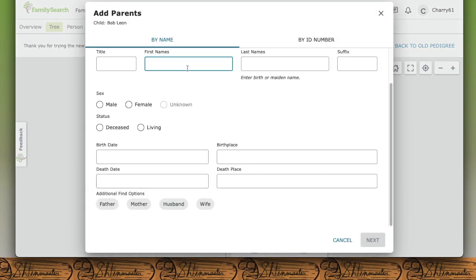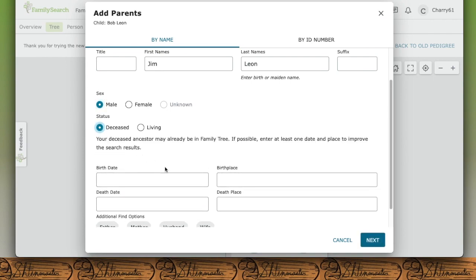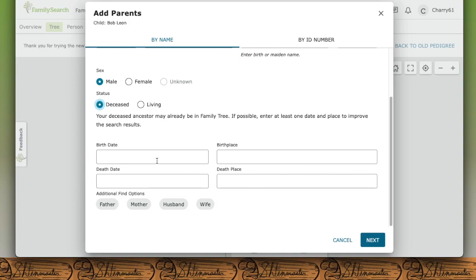So this is what I know about the parents of Bob Leon, specifically the father of Bob Leon. We know that the person's name is Jim. Therefore, their last name must also be Leon, same as their son. They are male. They are deceased. And I know for a fact that they died in the year 1989.